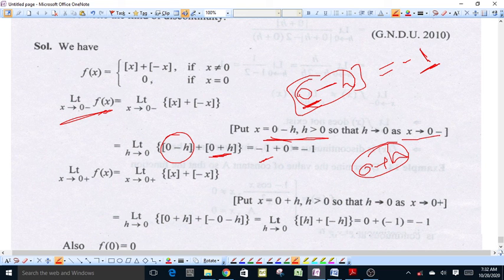Therefore, the total limit of this function as h approaches 0 comes out to be minus 1.